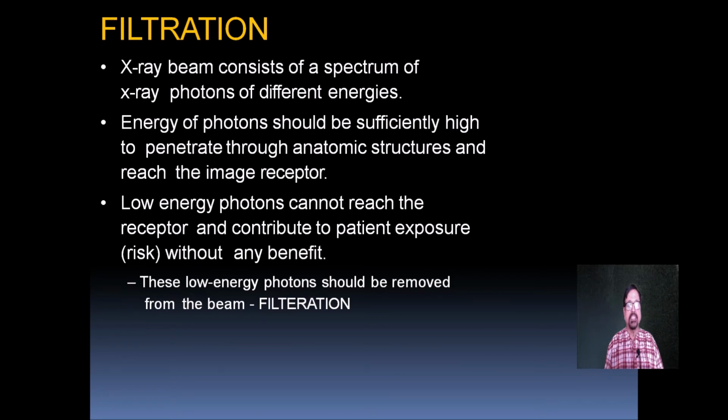Low energy photons cannot reach the receptor and contribute to the patient's exposure, that is risk without any benefit. So these low energy photons should be removed from the beam by filtration. So what applies to filtration is to keep the X-rays which are useful and going to contribute to the quality, and remove those which just increase the radiation without any positive effect.